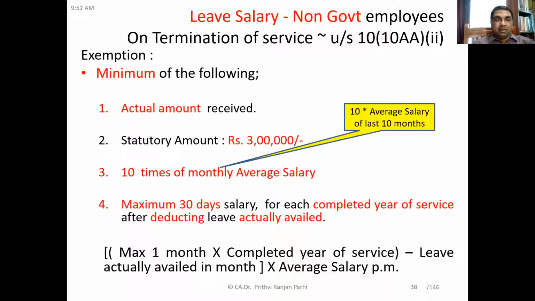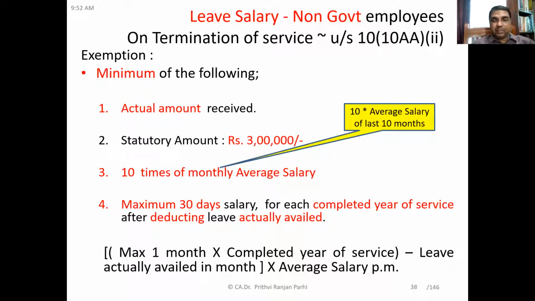Fourth limit, please read it. Maximum 30 days salary for each completed year of service after deducting leave actually availed. This you need to understand. Maximum one can take 30 days salary. There is an upper cap that for each completed year of service, one can claim leave encashment for 30 days.